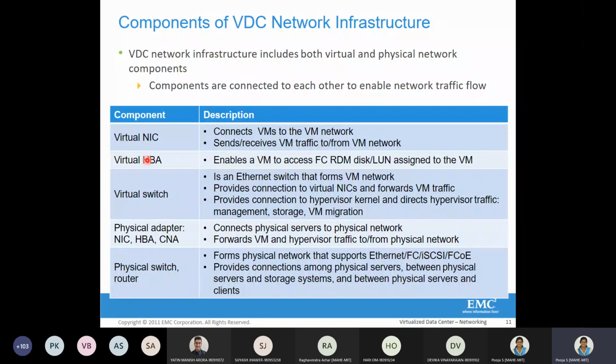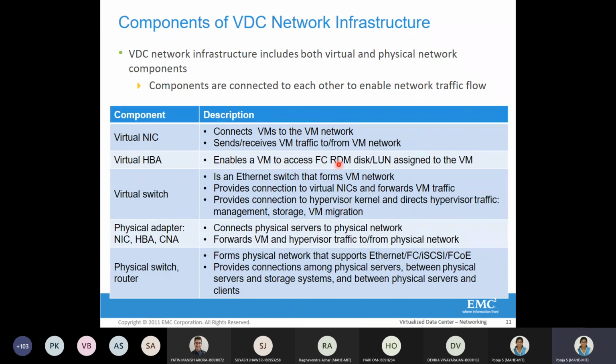I'll tell you again: if there is a Fibre Channel storage request, it is handled by the hypervisor kernel. In such cases the request can be given to the HBA, which will connect to another physical switch, which will be connected to the Fibre Channel.